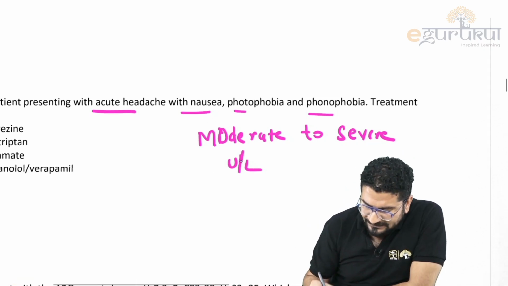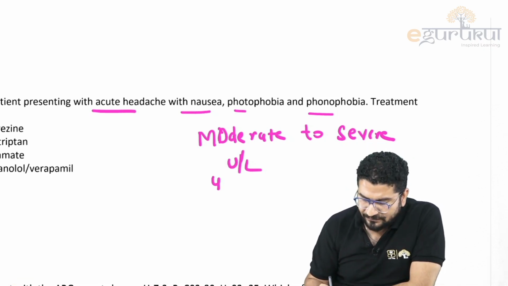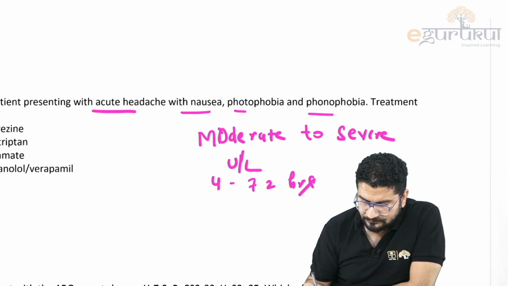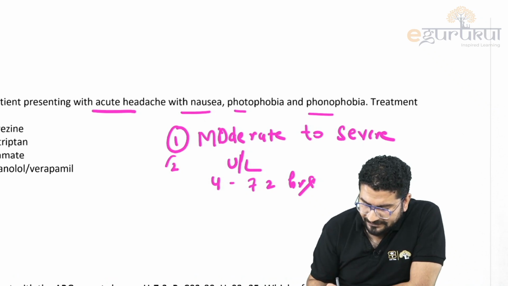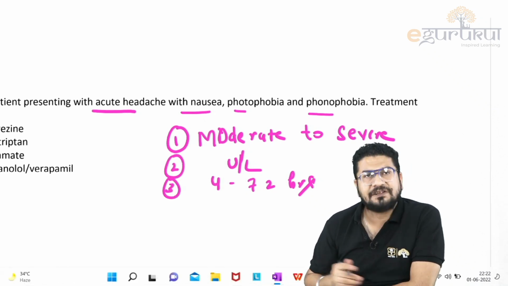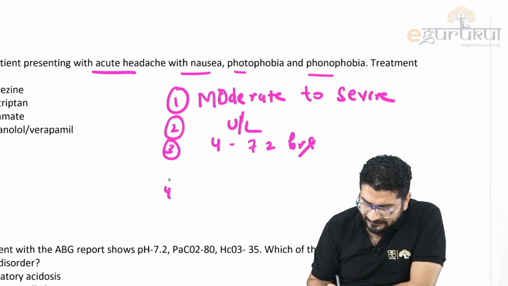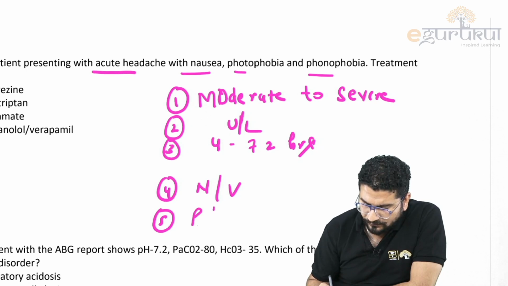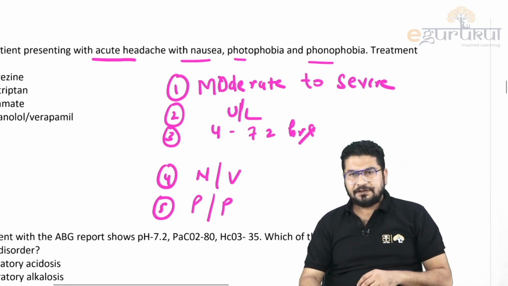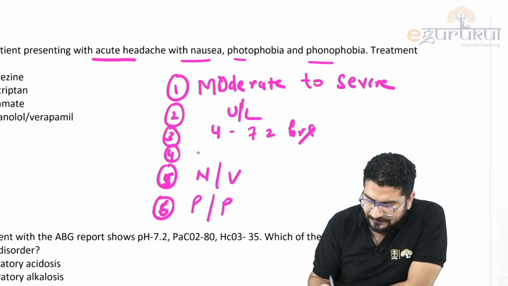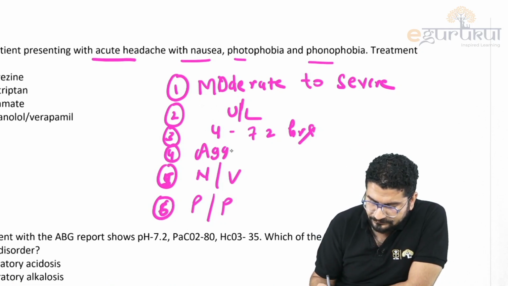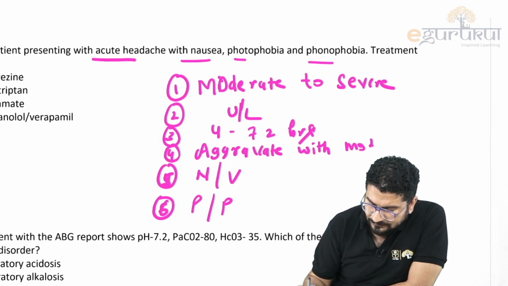Then understand this, the patient is having headache. This headache, I can say the duration will be for 4 to 72 hours. 4 hours to 72 hours. So there is moderate to severe headache. It is unilateral headache. The duration is 4 to 72 hours. Then I can say this headache is associated with nausea, vomiting. Or this headache is associated with photophobia, phonophobia. Right? And this headache, let me change the number, 4, 5, 6. This headache is aggravated with movement.